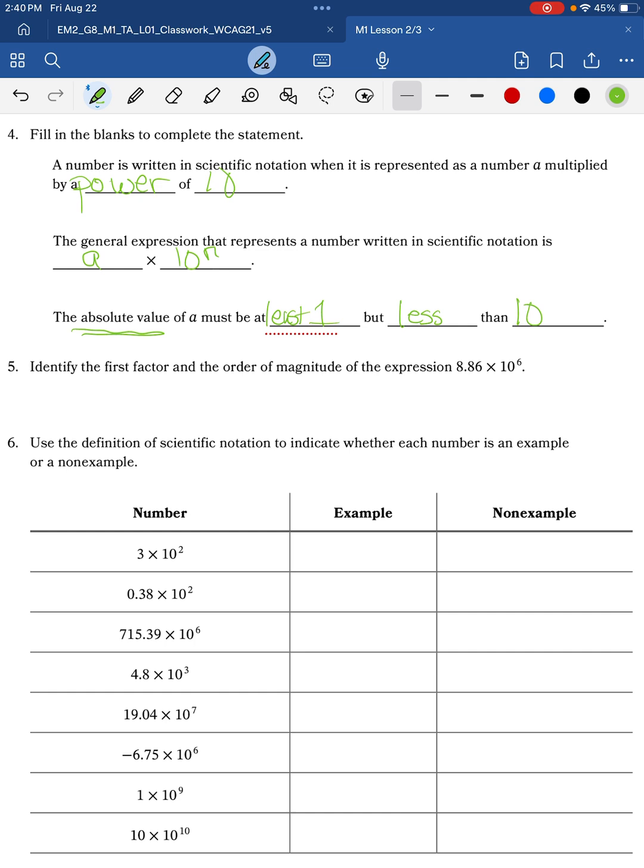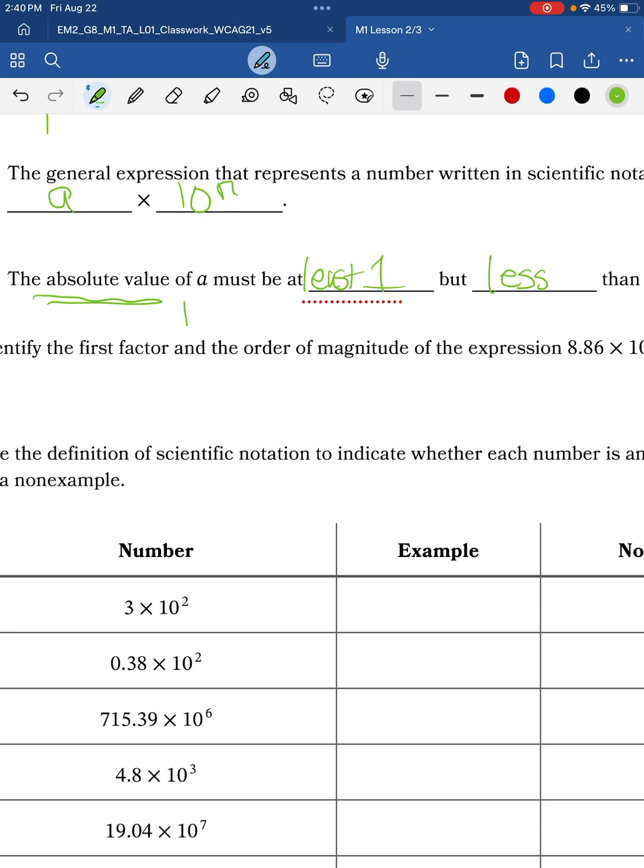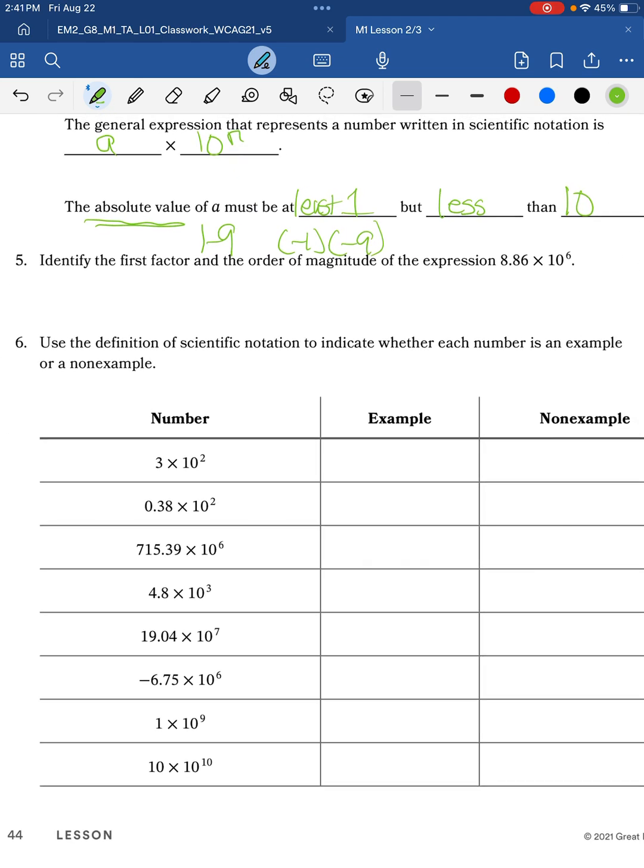That's why it is 1 or greater, and less than 10, because those are only our single digit numbers. So that means it's going to be between 1 and 9, or for absolute values between negative 1 and negative 9.